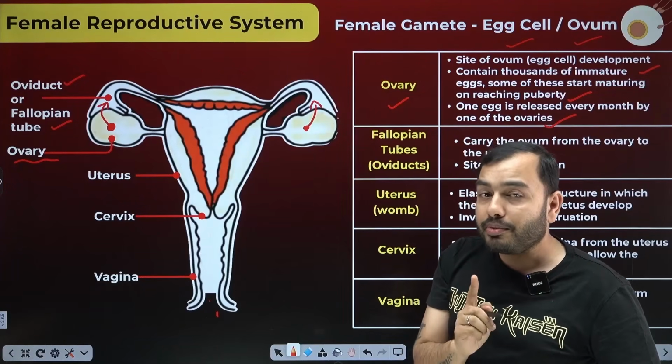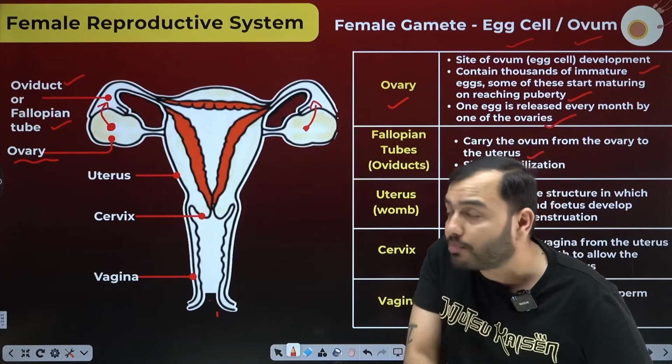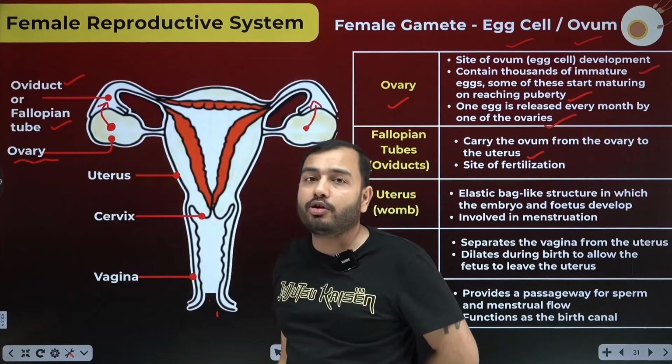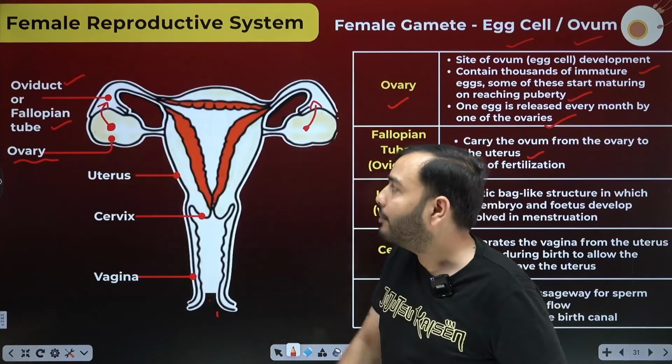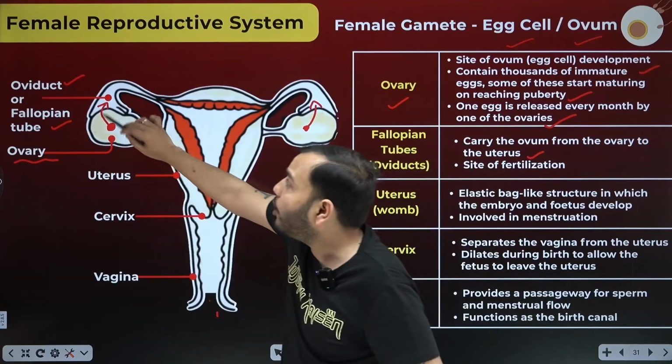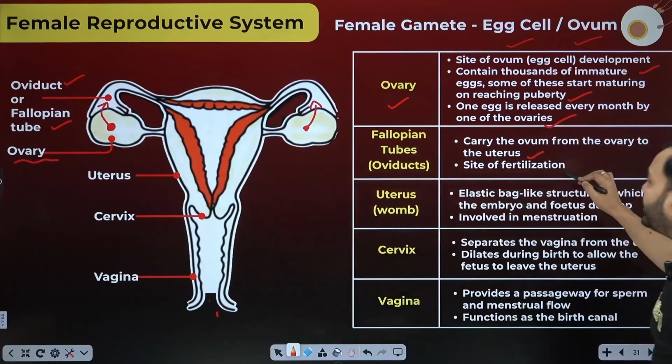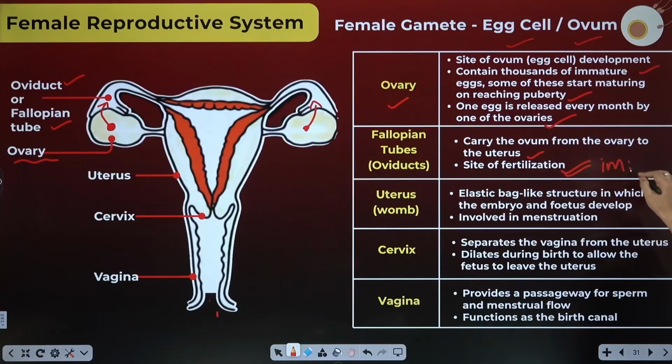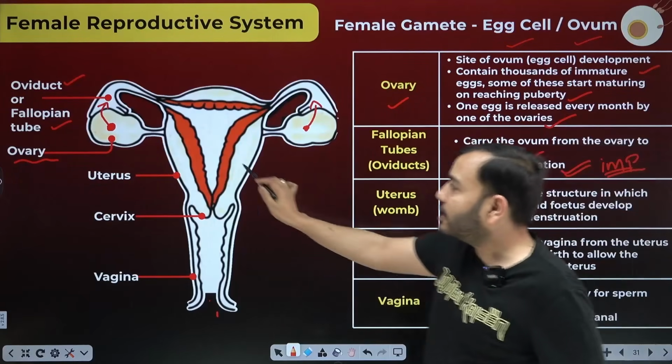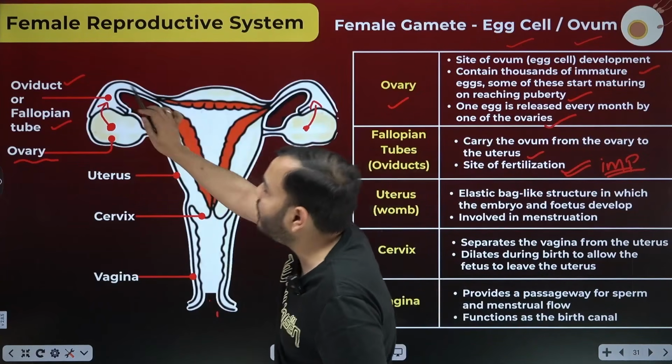Remember it. In a plant, the site of fertilization was the ovule. What is the site of fertilization here? It is the oviduct. So the site of fertilization is important. If it asks where fertilization happens, don't write that it happens in the uterus. Sperm cells travel all the way and reach here.